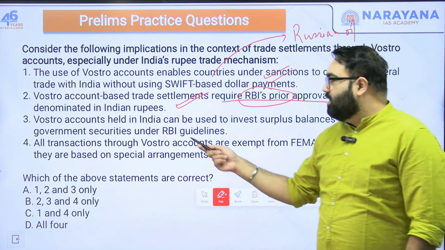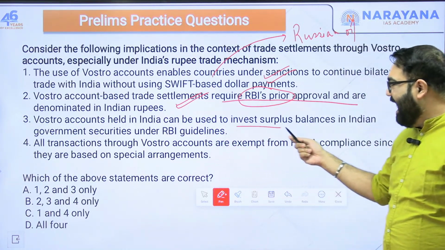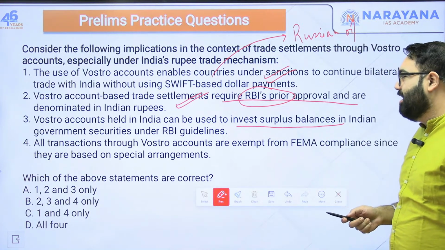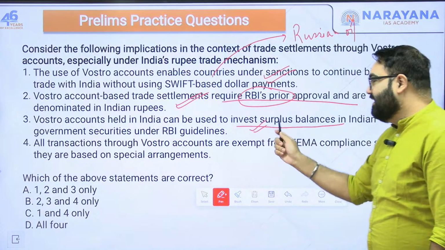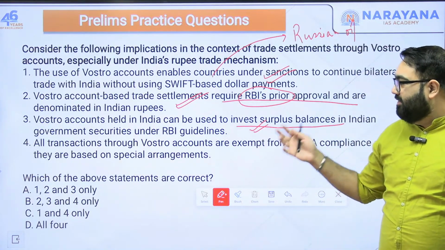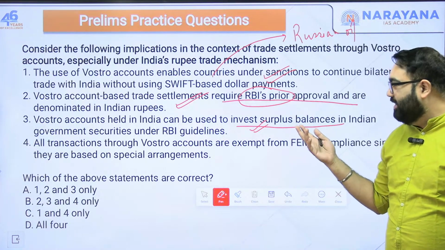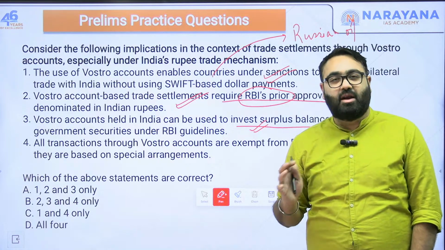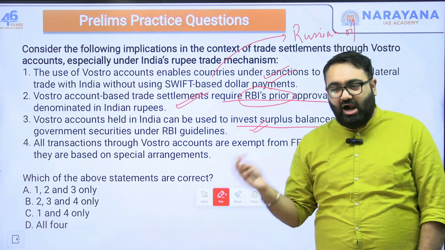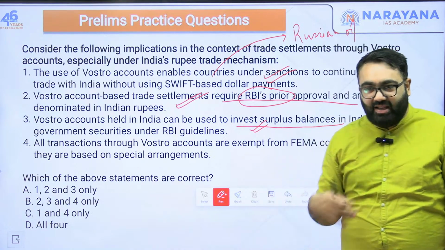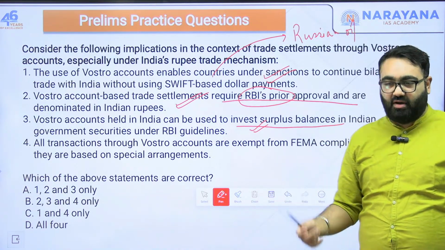Third, Vostro accounts held in India can be used to invest surplus balances in Indian government securities under RBI regulations. Yes, that is also correct. In the Vostro accounts, the money that you have, the banks can use to invest in the government securities if it is within the RBI guidelines. So RBI gives guidelines how much money from this can be used in government securities so that the money increases or gives a certain amount of interest.